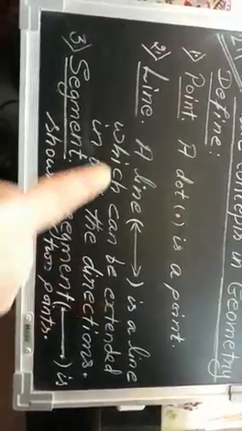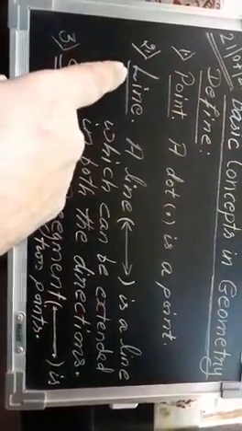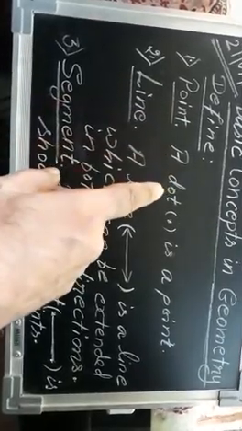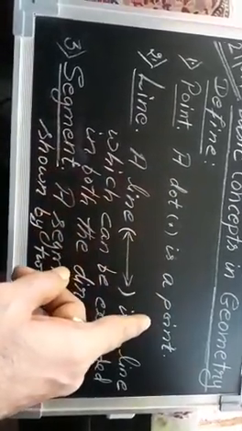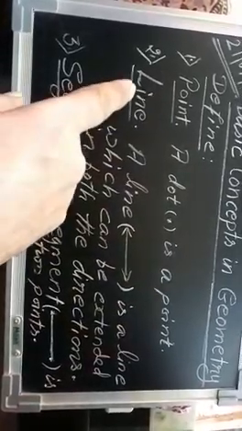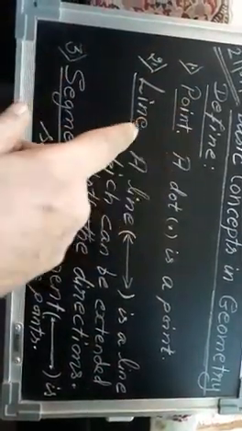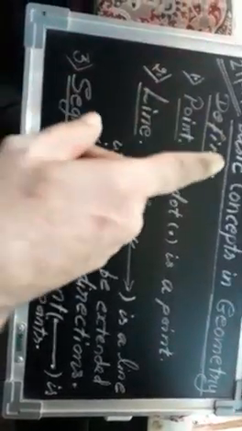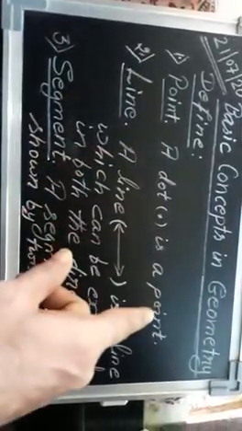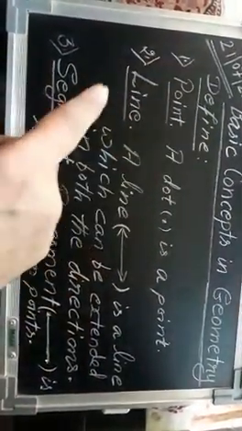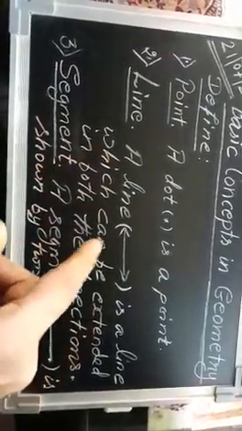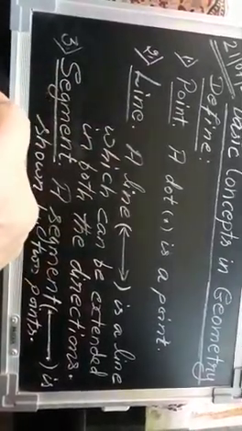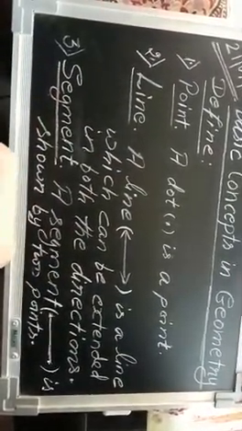So remember one thing, I am just repeating once again, listen carefully. First one, point. A dot is a point, okay? Line. This can come in fill in the blanks also. It can come for a one line answer also. It can come as define, like this, define point. So you have to write this. Is it clear? I can say define line. You have to write this. Yeah, a question can be asked. What is a point? What is a line? What is a segment? Okay.